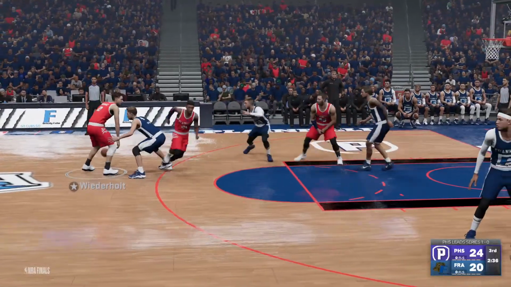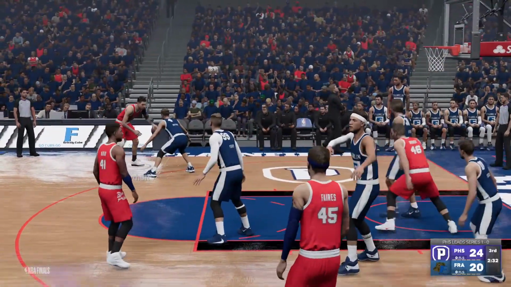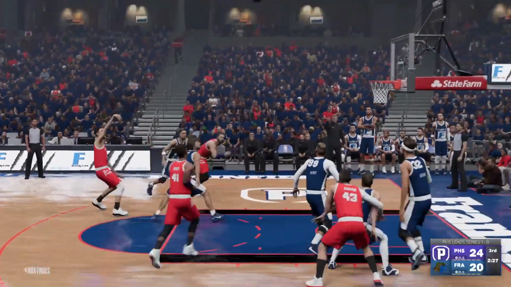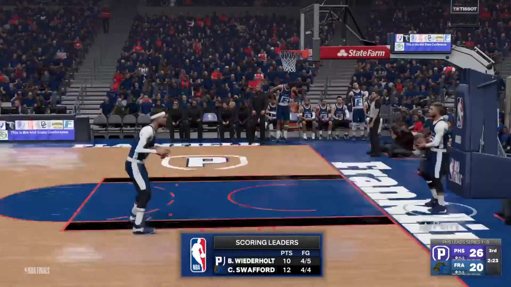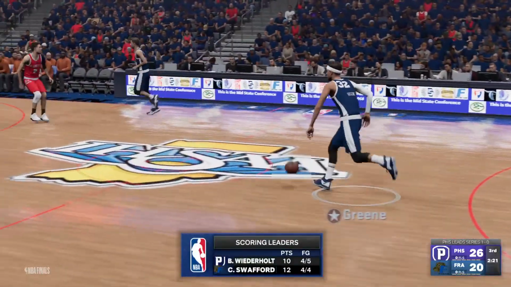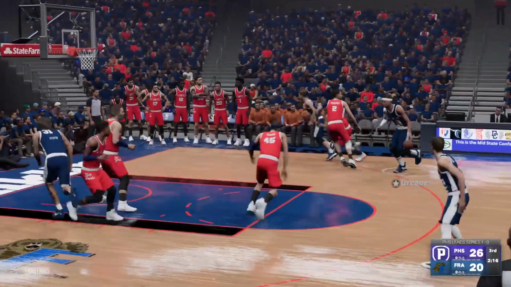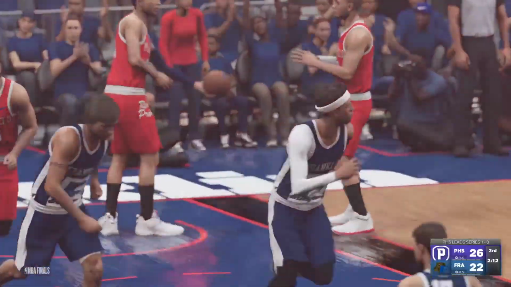Here's Wiederholt. Ben Wiederholt has it. Wiederholt looking. For two. He drains it. How about this Plainfield team? Here is Thunder. Thunder for two.